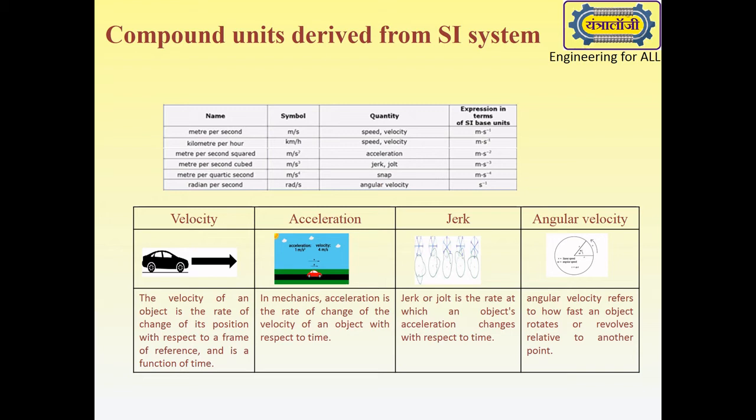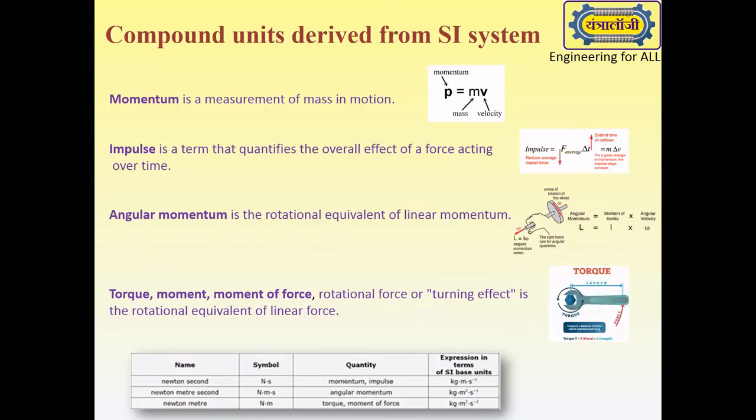Angular velocity is measured in radian per second. Momentum or impulse are measured in Newton second. Angular momentum is measured in Newton meter second. Torque or moment of force is measured in Newton meter.